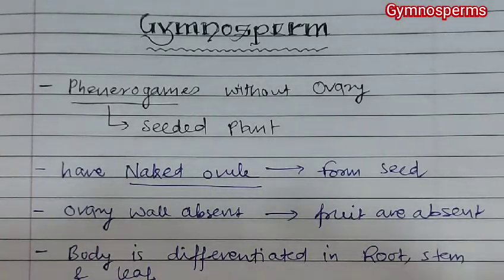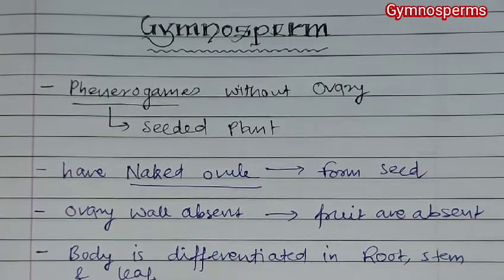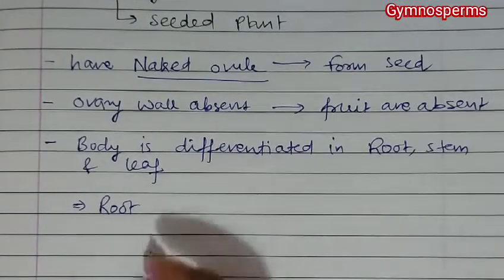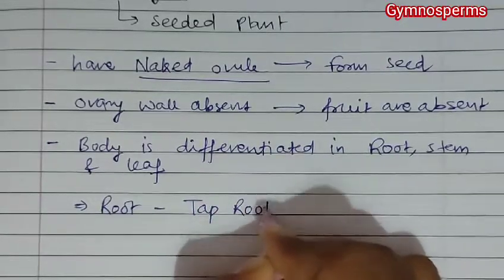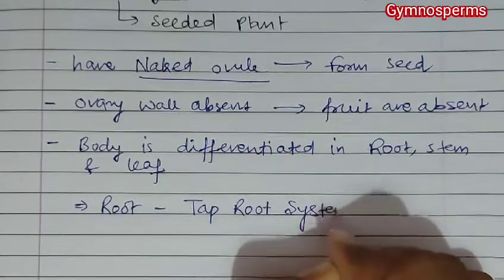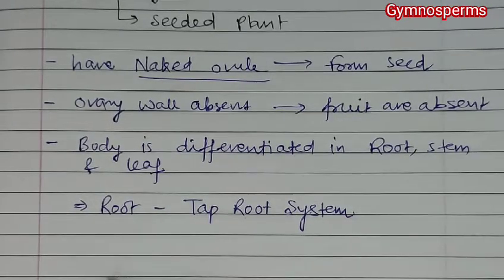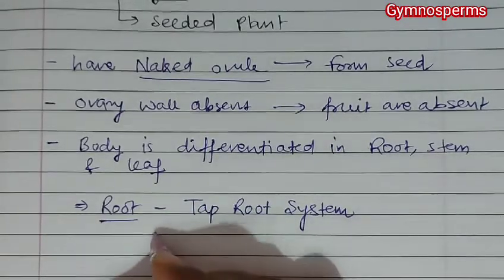Now when plant body is differentiated into true root, stem and leaf, then if we talk about a root, then in case of gymnosperm, taproot system is found. Which system? Taproot system is found.